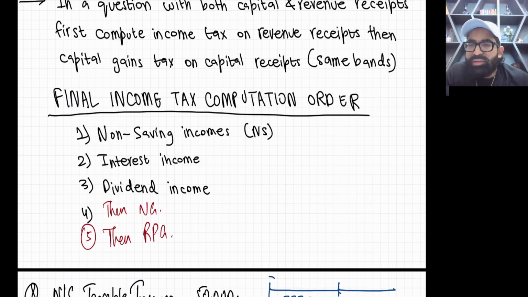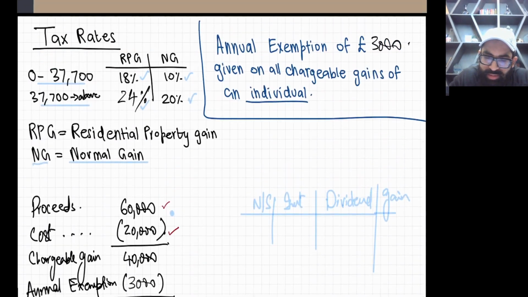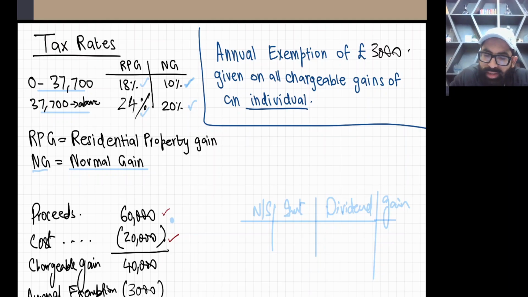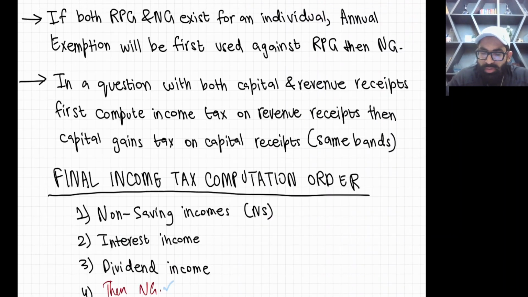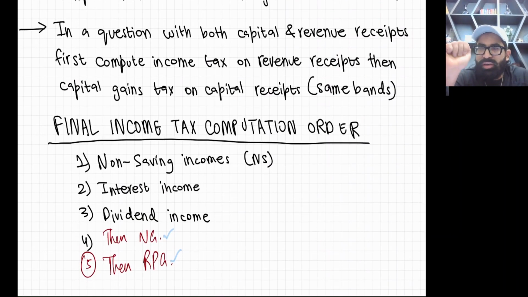Okay, now as a student you may ask, sir, why NG first and then RPG? Because NG's tax rate is low, so we'll have some tax savings. That's why. Okay, right? So let me recall for you the final tax computation order: non-saving first, then interest income, then dividend income, then NG, and then RPG.